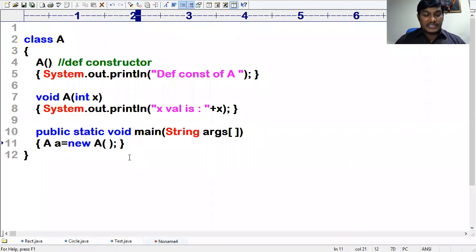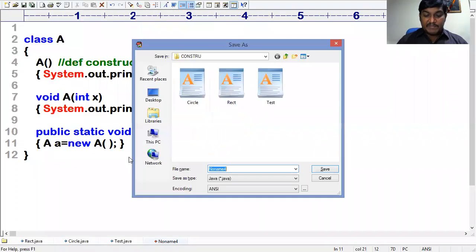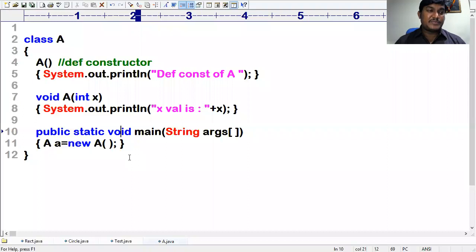So now the question is, if I compile this program, will it compile or not? I want to save this program as A.java. Come on, ladies and gentlemen. If I compile this program, will it compile or not is the question. Immediately, some people will answer: absolutely no.